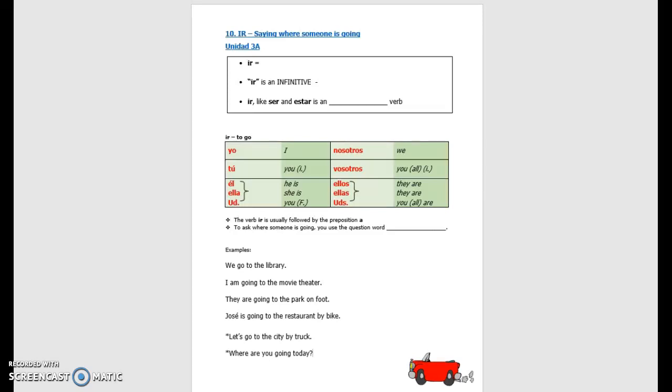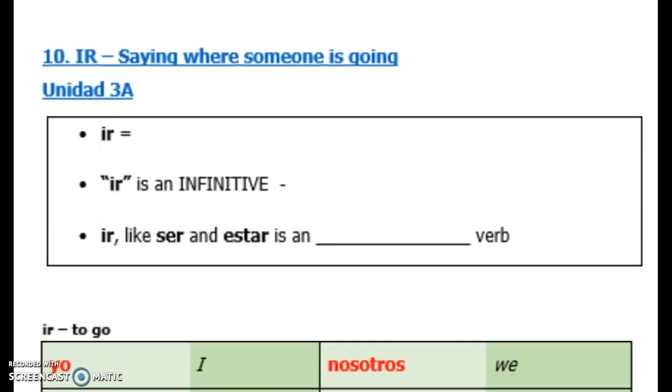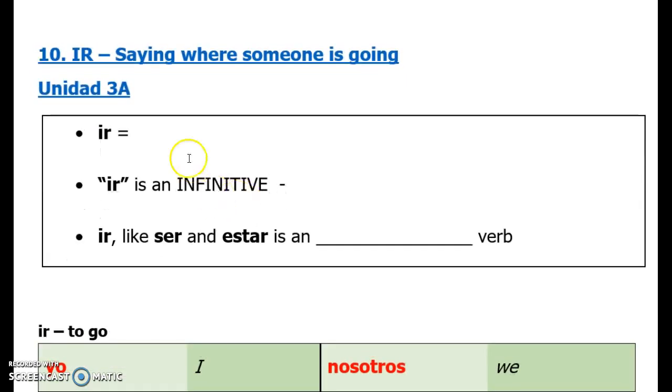Hola chicos. So today we're going to talk about our final irregular verb, ir. Ir meaning to go. Talking about where someone's going. So it talks about taking us to a place. So let's go ahead and start with the fact that ir means to go. So it's probably the most important thing for us, that ir means to go. Okay? To go to a place.